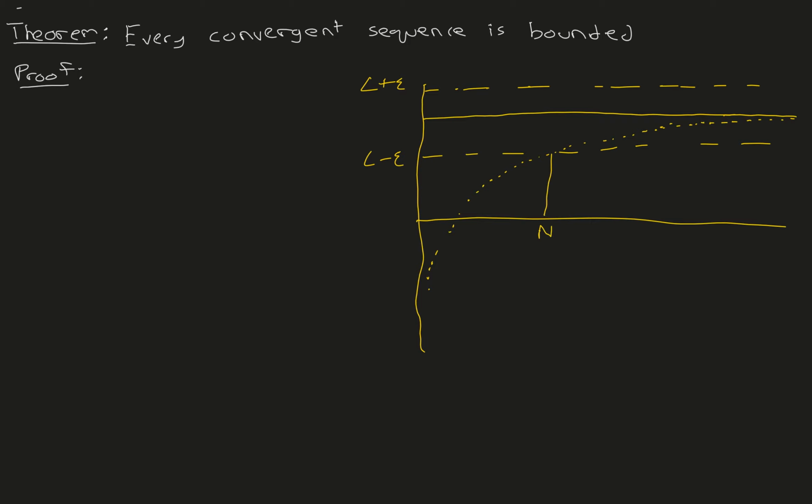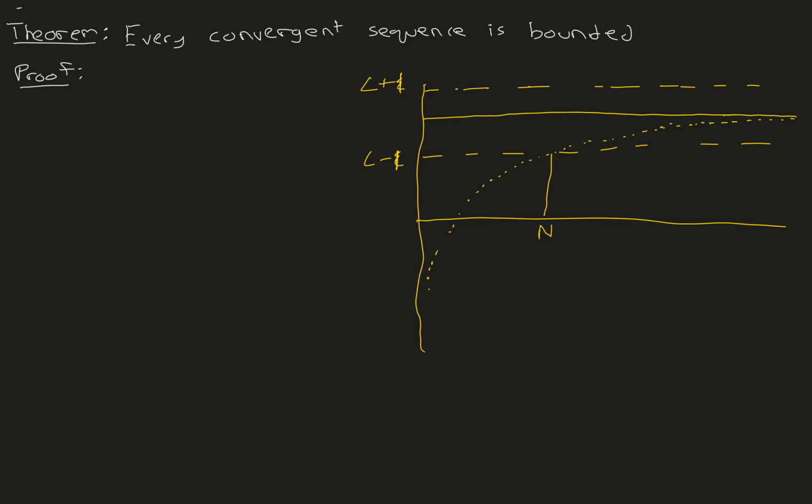And here we have the capital N. After this capital N, for all small n, the distance between the sequence terms and L is less than epsilon. For example, if we take epsilon equal to 1, replacing this epsilon by 1, we get L minus 1 and L plus 1.